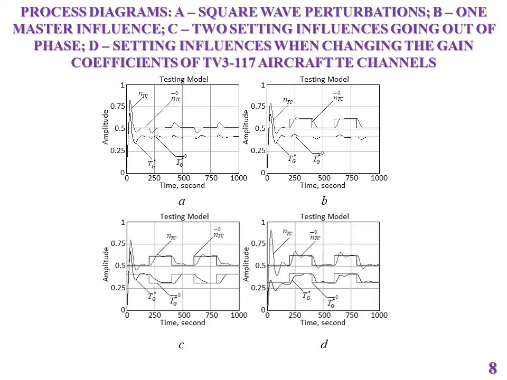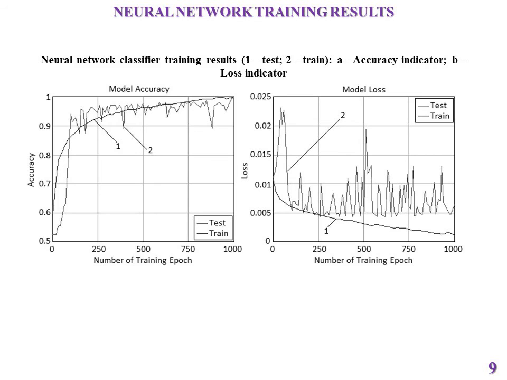With the discrete influence of cross-links, the quality of the regulator improves significantly. The results of training the neural network according to the accuracy and loss indicators are shown in the figure. As can be seen from the figure, the accuracy indicator approaches 1 and the loss indicator tends to 0, which indicates the high accuracy of the model and its minimal error.